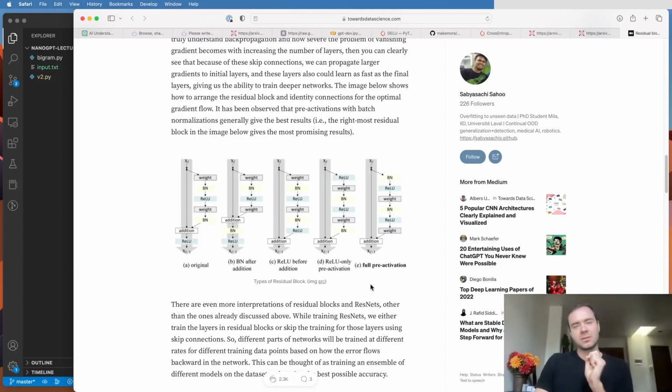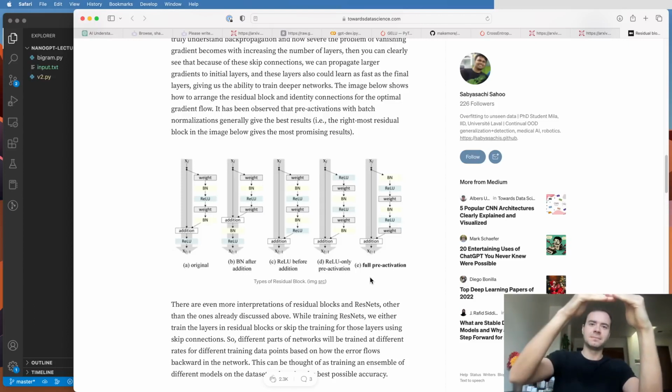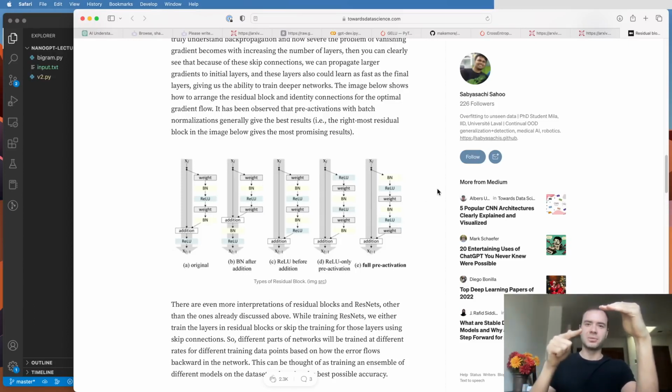And so the supervision, or the gradients from the loss, basically hop through every addition node all the way to the input, and then also fork off into the residual blocks. But basically you have this gradient superhighway that goes directly from the supervision all the way to the input, unimpeded. And then these residual blocks are usually initialized in the beginning so they contribute very, very little, if anything, to the residual pathway.